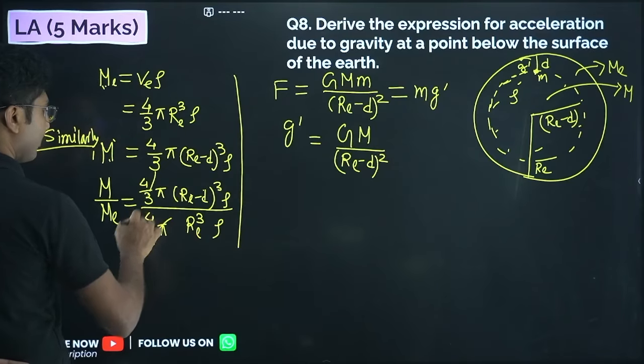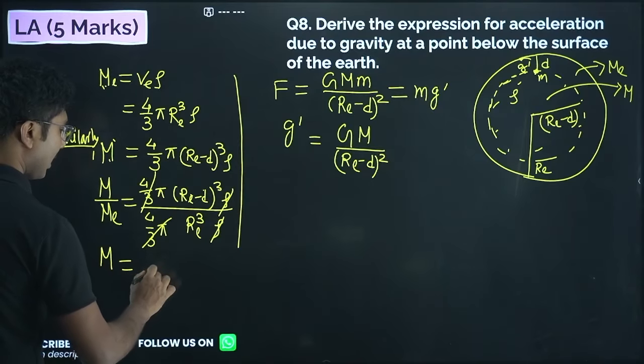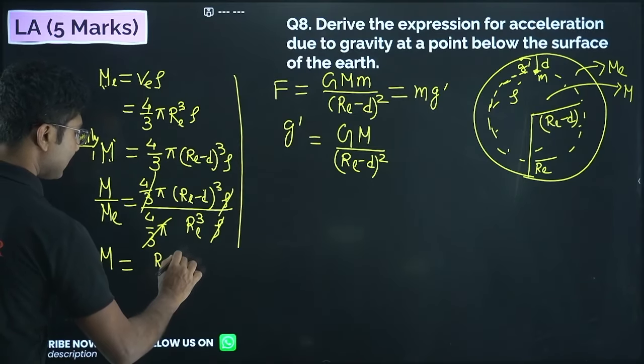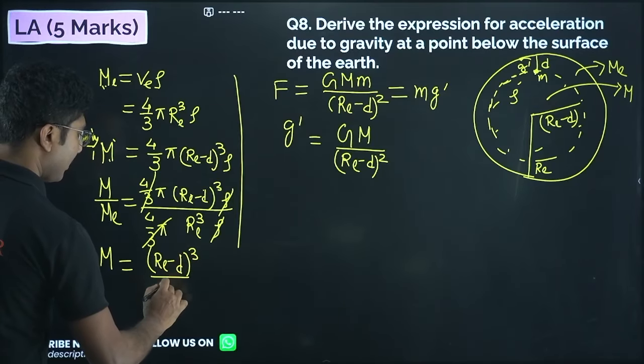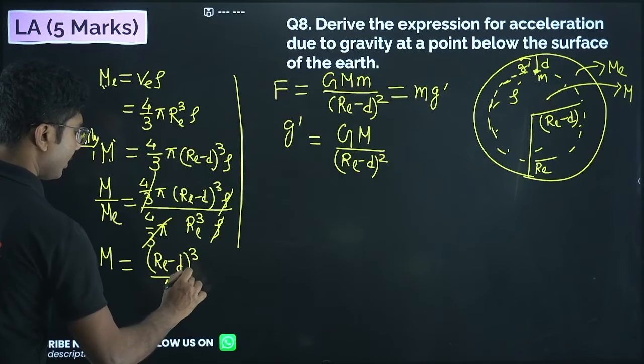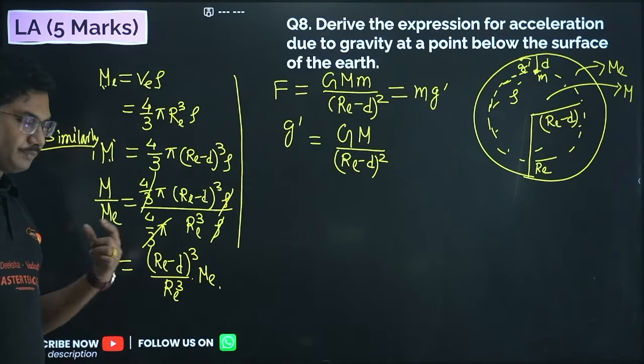So 4/3 pi cancels, rho cancels, and we get m equals (Re minus d) whole cube divided by Re cube into Me. So this is the mass.